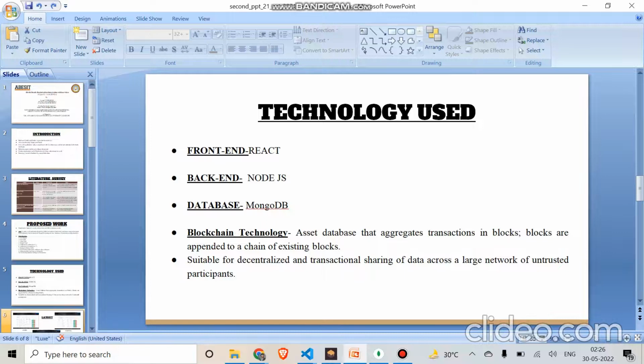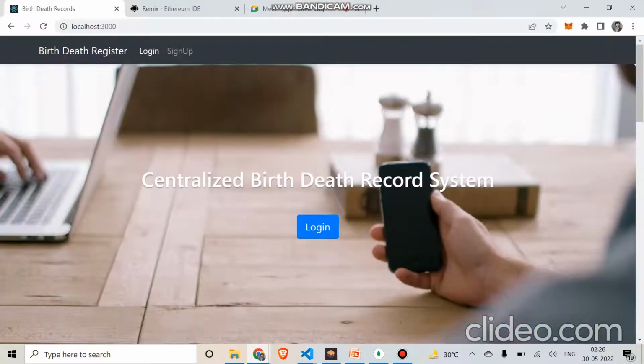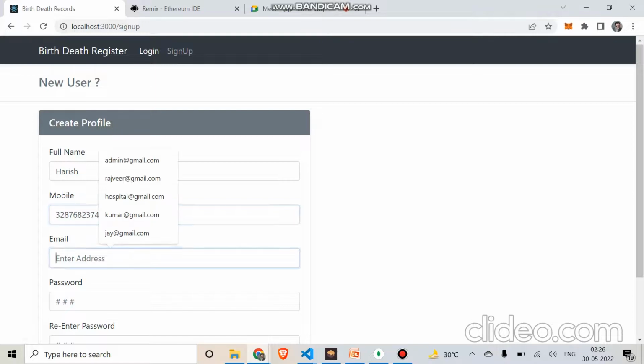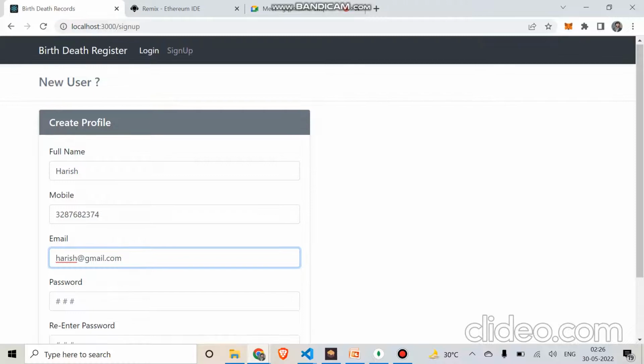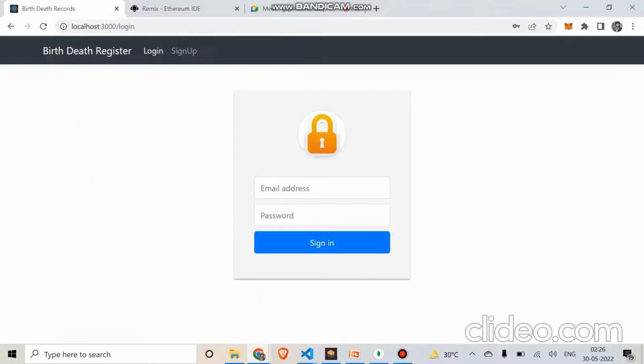So this is the basic layout. This is the admin layout, this is the hospital profile, and this is the user profile. Let me show you the profile. Before showing, let me create a profile for better explanation. See, we have created a user profile.